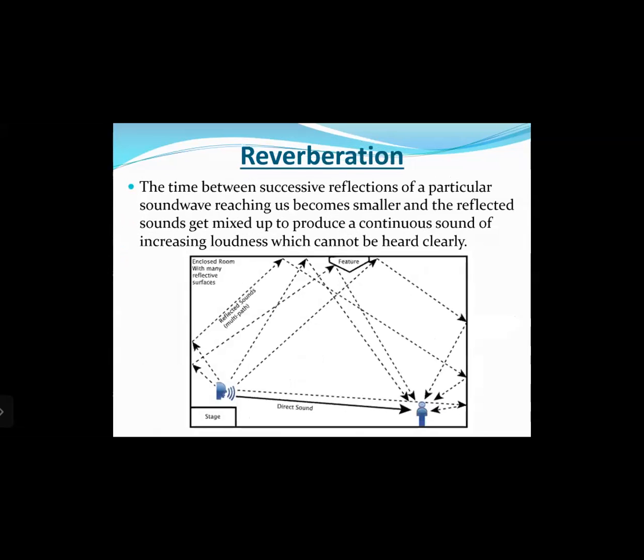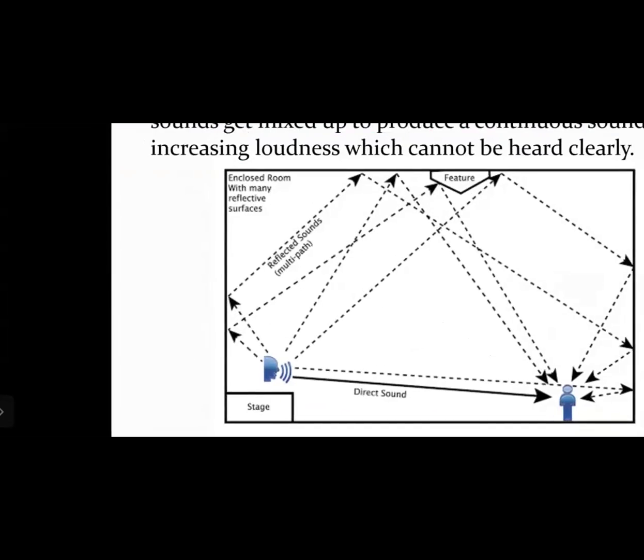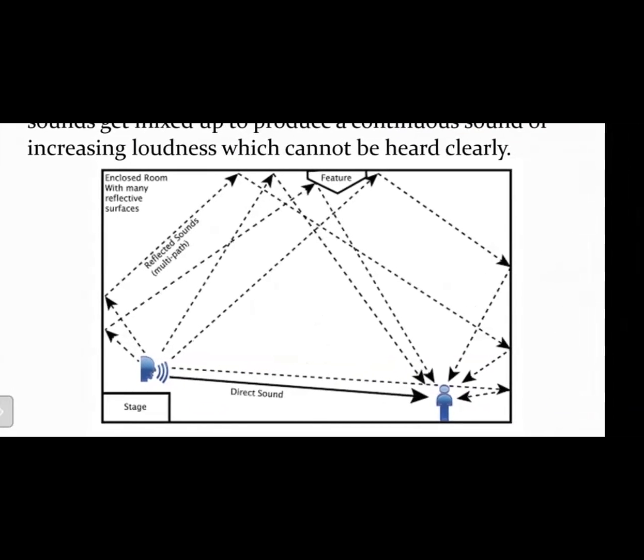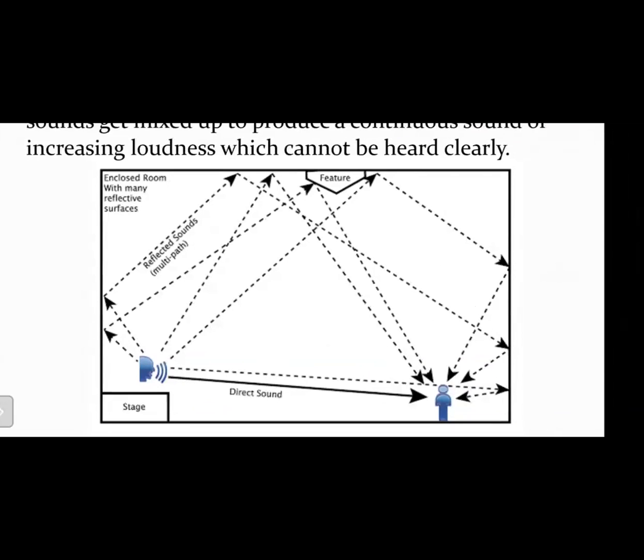Okay, the time between successive reflections of a particular sound wave reaching us becomes smaller and smaller, and the reflected sound gets mixed up to produce a continuous sound, increasing the loudness which cannot be heard clearly. So, if you observe this diagram, what do we have? We have a speaker who is sitting or standing on the stage, and you can see there is a listener standing on the right hand side, and the place can be an auditorium, right? So when the speaker is talking or creating a sound, the sound waves travel in all the possible directions, right? So the first sound that reaches the listener is a direct straight sound wave, right?